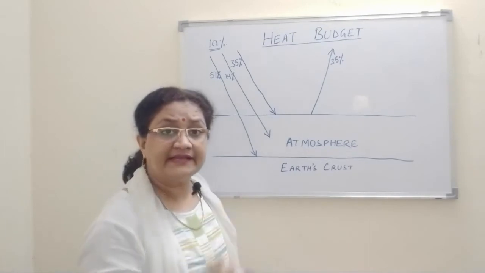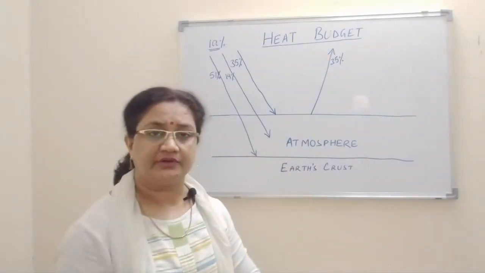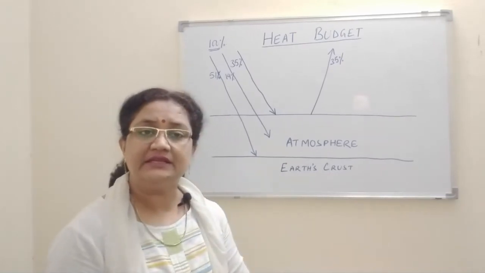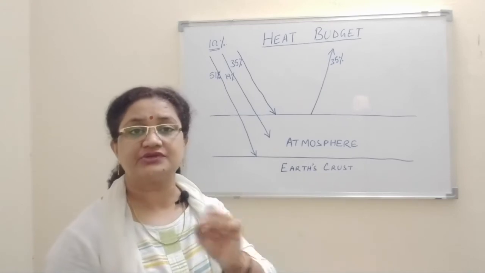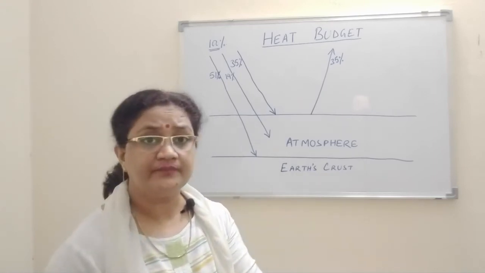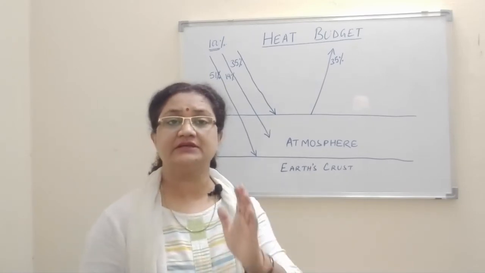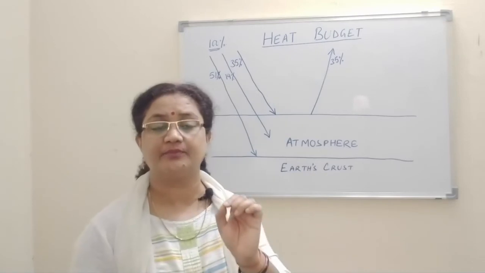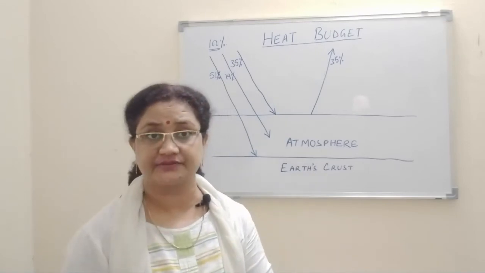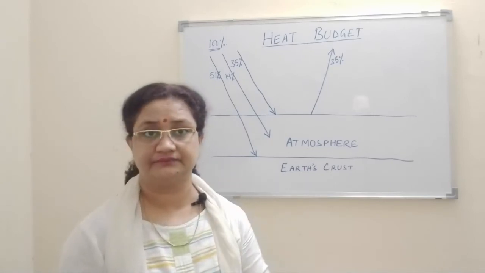Now the next thing is the atmosphere, children. If you remember, we have already discussed it earlier. The atmosphere is mainly heated by the terrestrial radiation, which is in the form of long waves. The atmosphere is always heated more by the long wave radiations, which is the terrestrial radiation given out by the Earth.